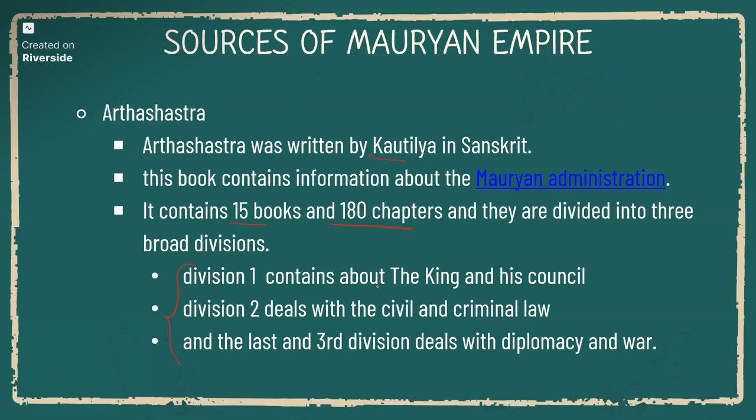And the first division contains about the king and its councils. The second one deals with the civil and criminal law, and the last and third division deals with diplomacy and war. So it has 15 books which is segregated into 3 divisions and contains 180 chapters. The first division is all about the king and his council. The second one is about civil and criminal law. Third one is about diplomacy and war.